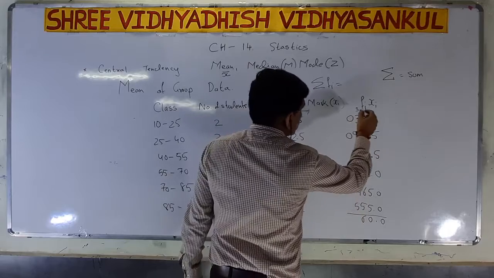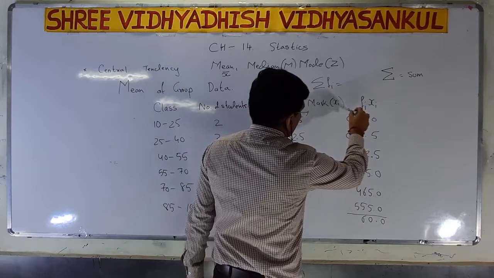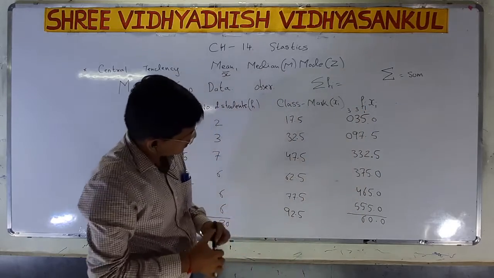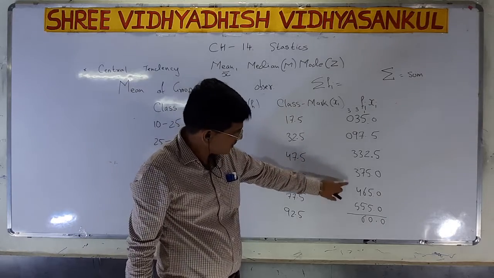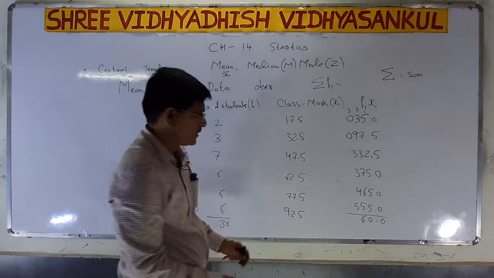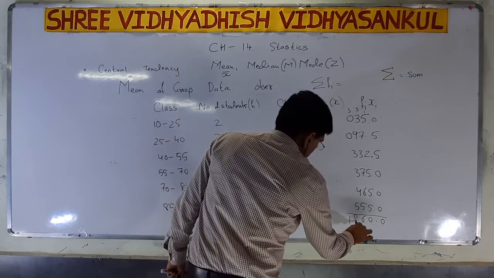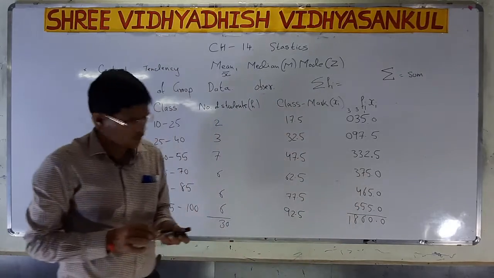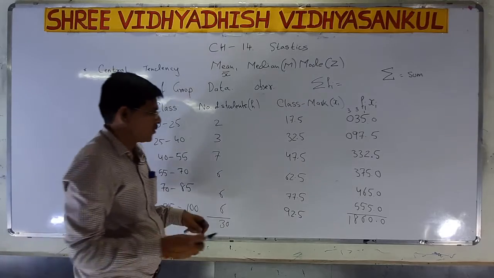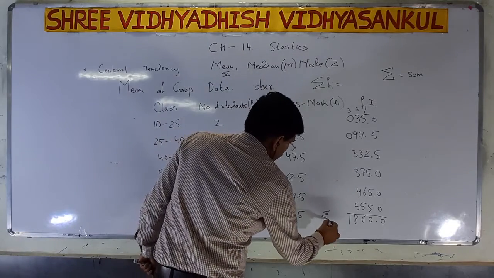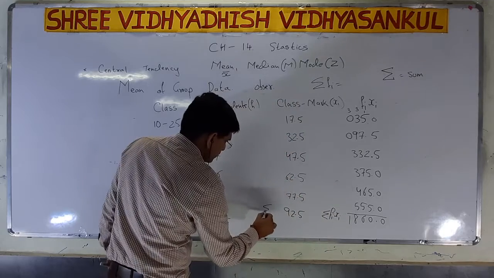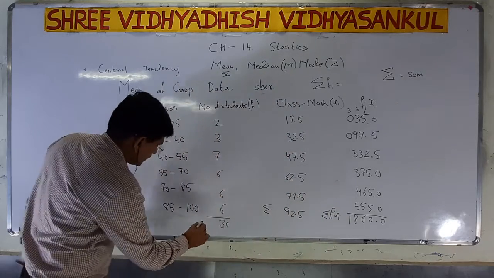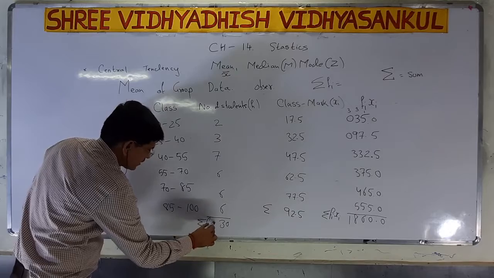Here we have to put 3. Now 3, 3, 3, 9, 9 and 9, 18. So 1, 8, 6, 0.0. So that is our sigma Fi xi. Here it is sigma Fi xi.